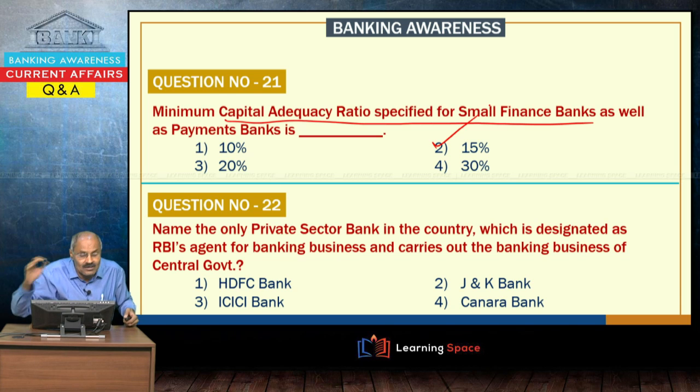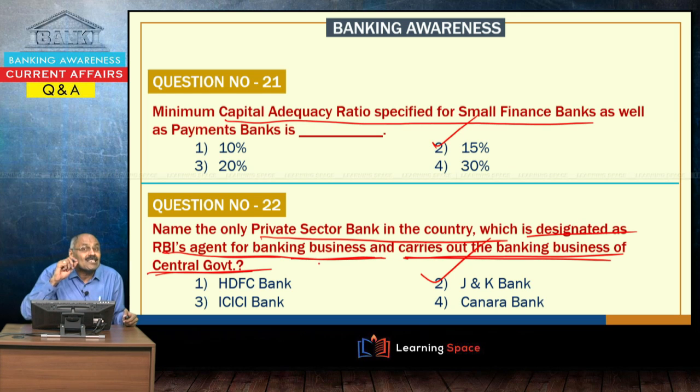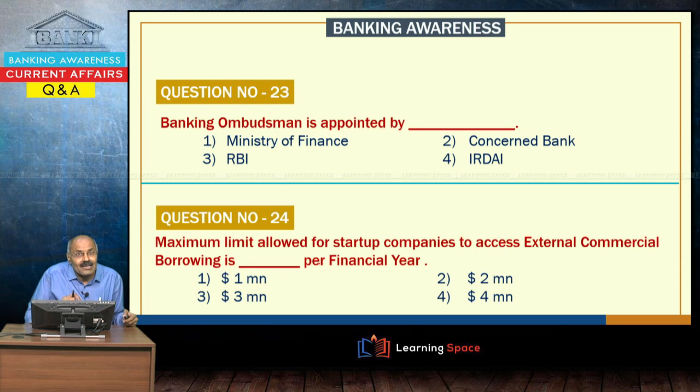as per Basel norms. Name the only private sector bank in the country which is designated as RBI's agent for banking business and carries out the banking business of central government. The answer here is J&K Bank. Please understand, J&K Bank is the only private sector bank in the country designated as RBI's agent for banking business and carries out the banking business of central government. Then the next one is, Banking Ombudsman is appointed by Reserve Bank of India, I have already told you.